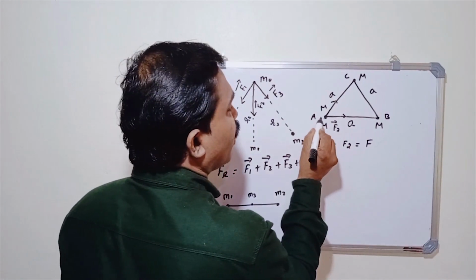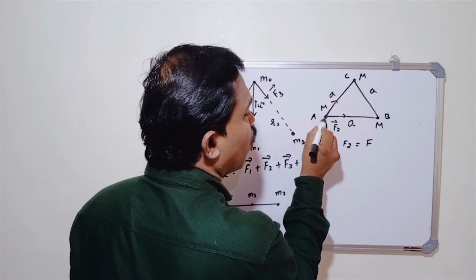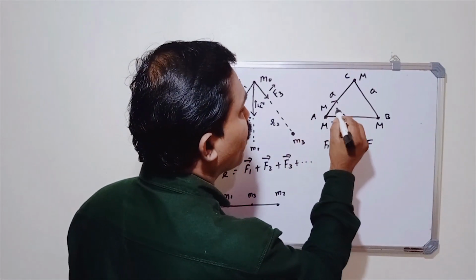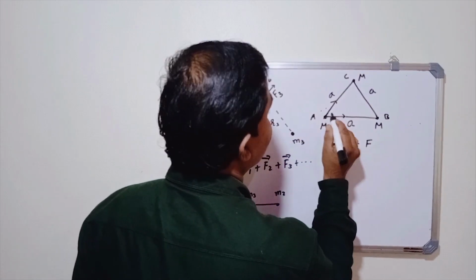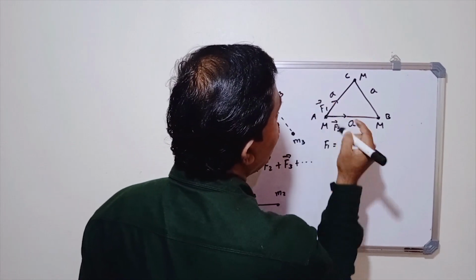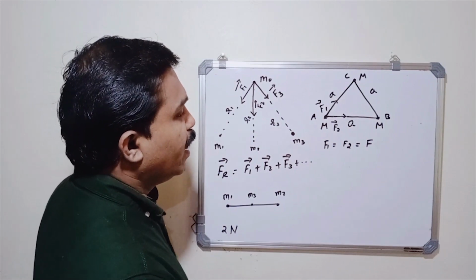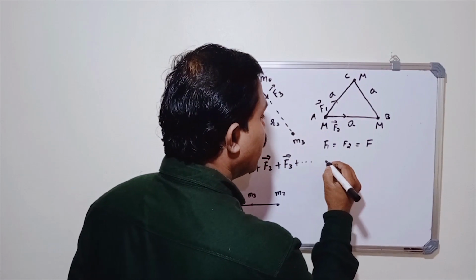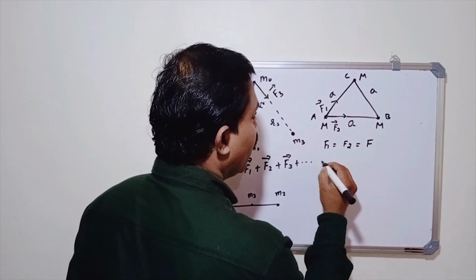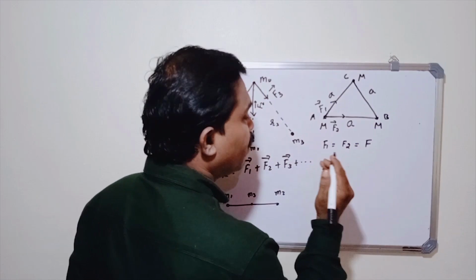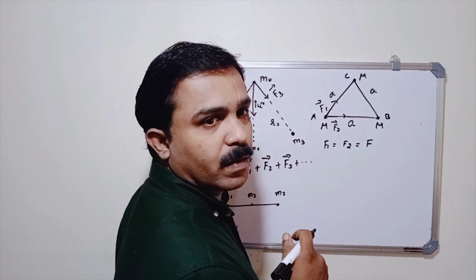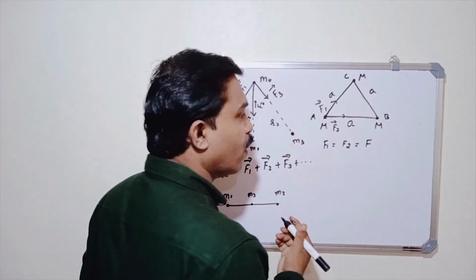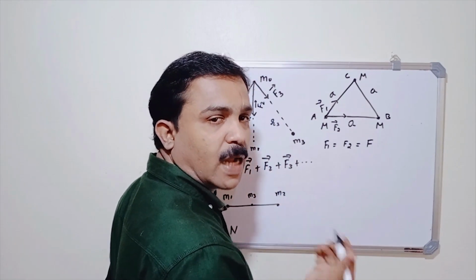Now, how can we find the resultant gravitational force acting on this body? According to the principle of superposition, it is the vector sum of F1 and F2. Now, how can we find the magnitude of the resultant force? We know, in the chapter Motion in a Plane, in vectors, how to calculate the magnitude of the resultant of two vectors.